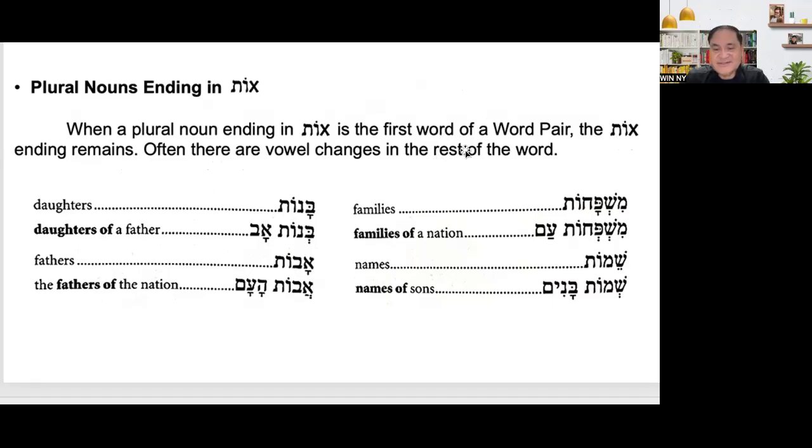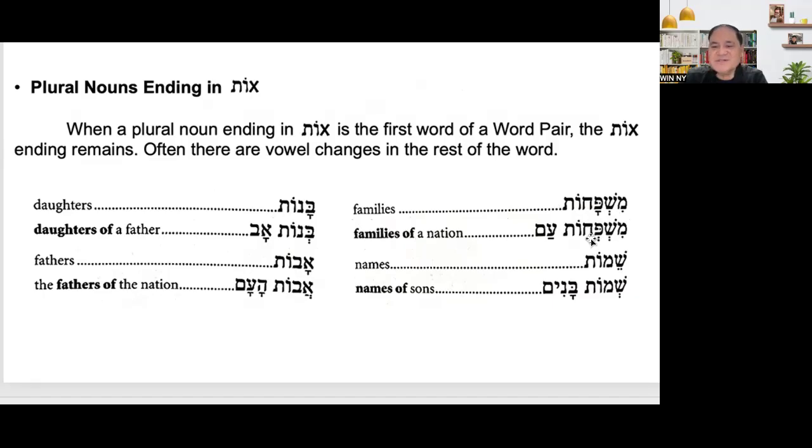So if it is ending in ot, which is plural, it means there is no change to the ending. Like families, mishpachot. But look when it becomes a word pair, families of a nation. Mishpechot, because the a became sheva.